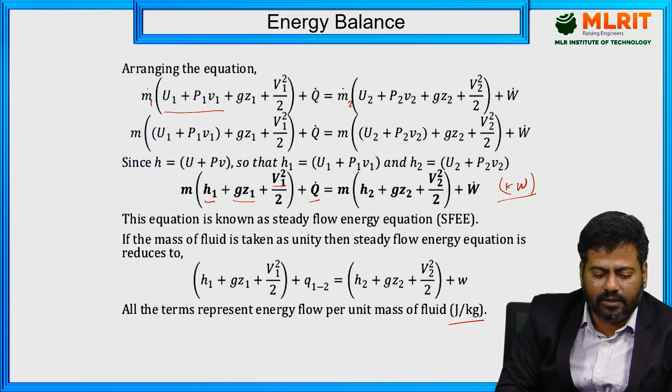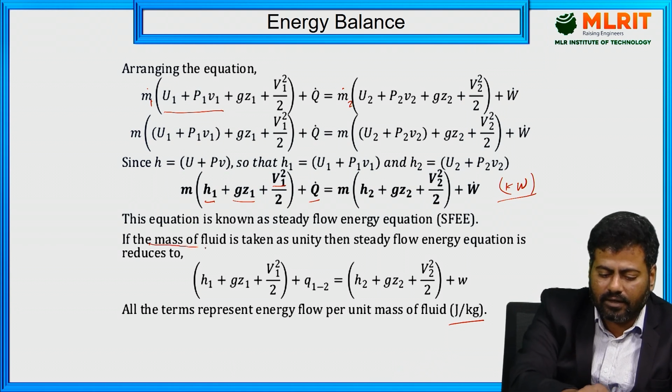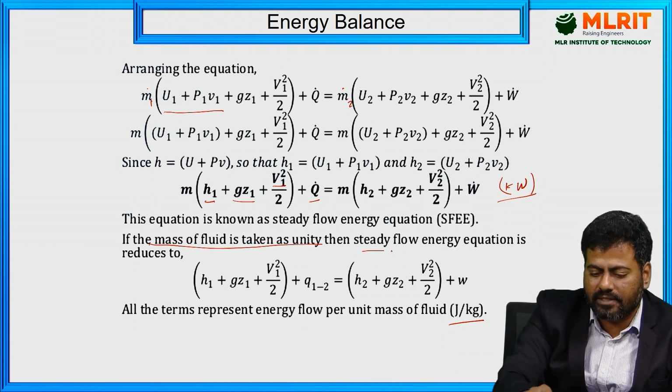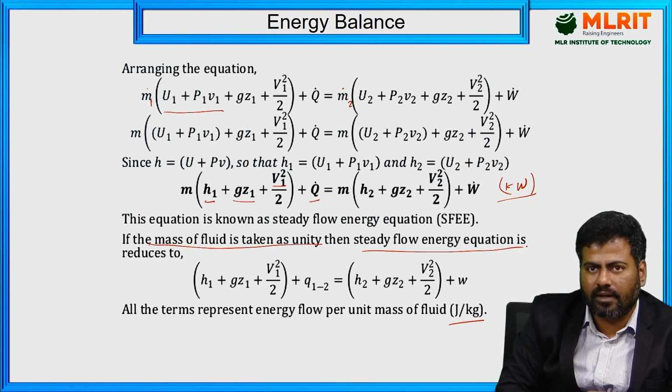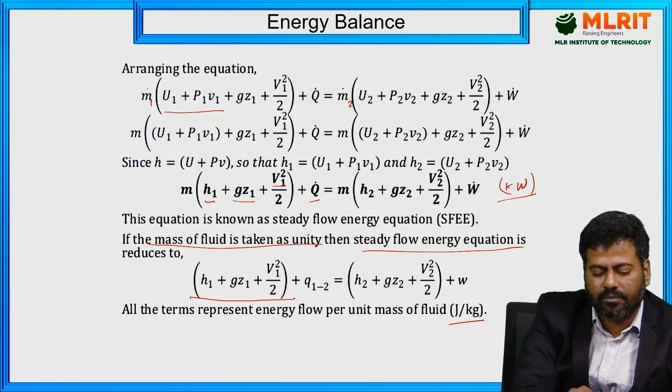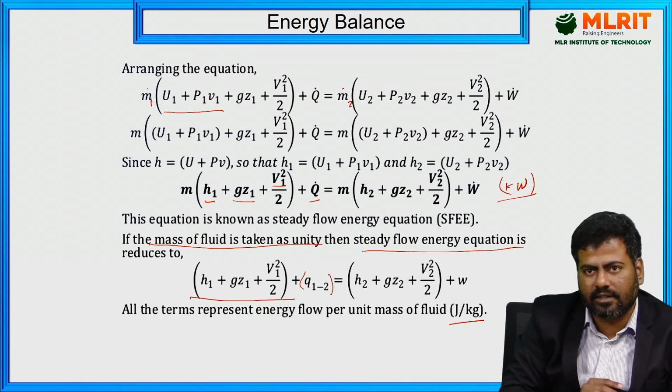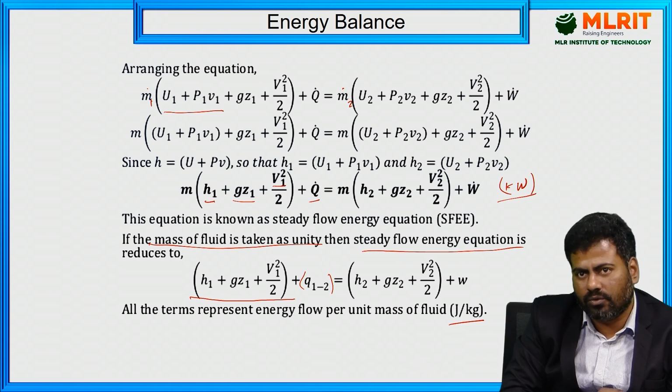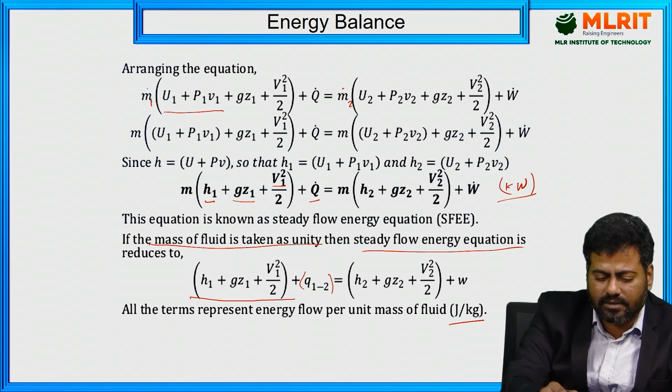See, after that the mass of the fluid is taken as unity, or we can say for steady conditions it remains the same, so I can neglect it. So I can get the equation in terms of only H1 plus g z1 plus V1 square by 2 plus, instead of rate, we just mention Q of 1-2, or you can just mention this as capital Q, that's it.